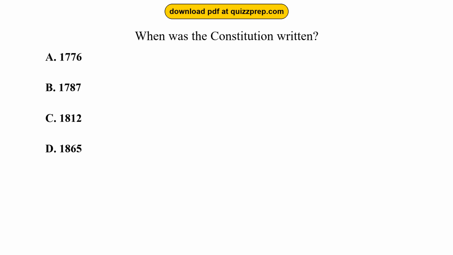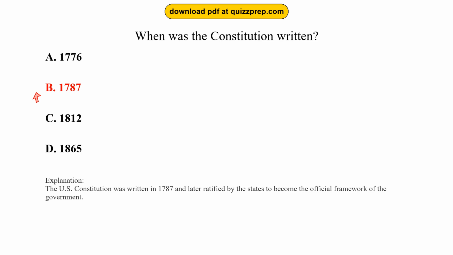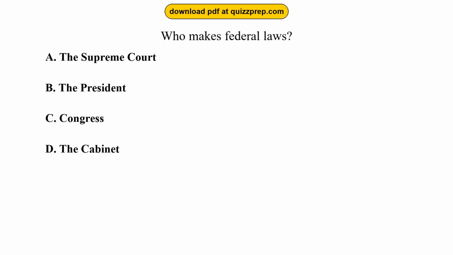Question 44. When was the Constitution written? Option A, 1776. Option B, 1787. Option C, 1812. Option D, 1865. The correct answer is option B, 1787. The U.S. Constitution was written in 1787 and later ratified by the states to become the official framework of the government.